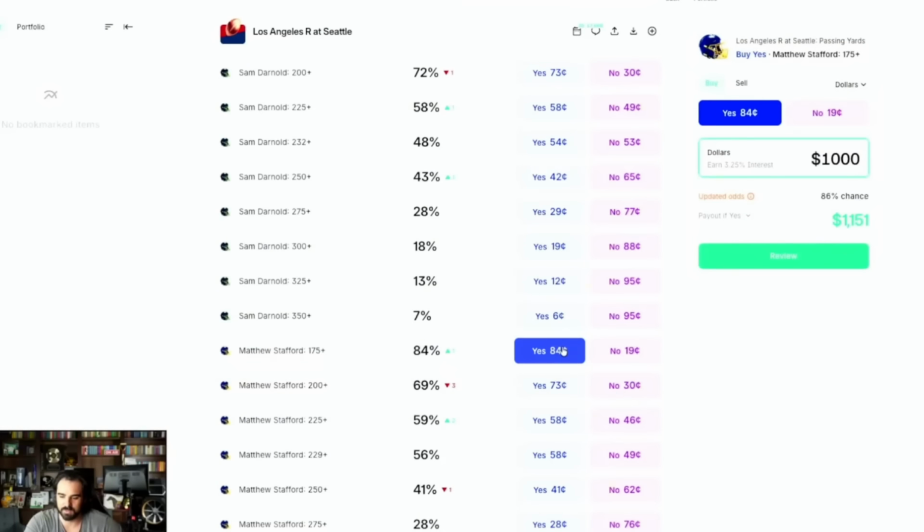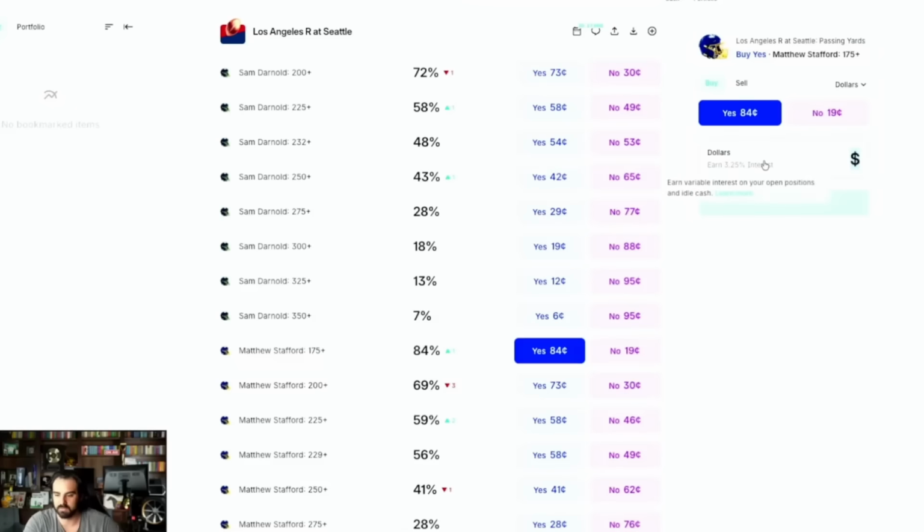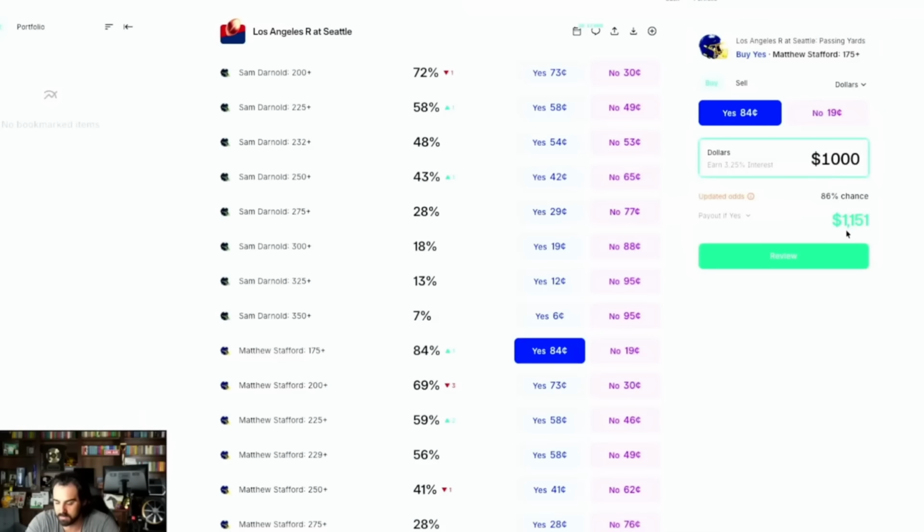Okay, you got to be able to understand that just because you're choosing yes on one of these doesn't mean the payout's going to be equivalent, because this payout right here is equivalent to, I'd say, a minus 900 or minus 1,000. That's literally what it equals. Okay, so that's some things that I would watch out for.